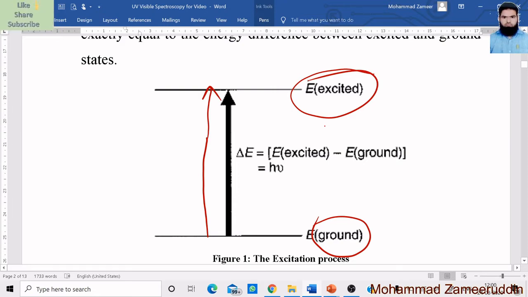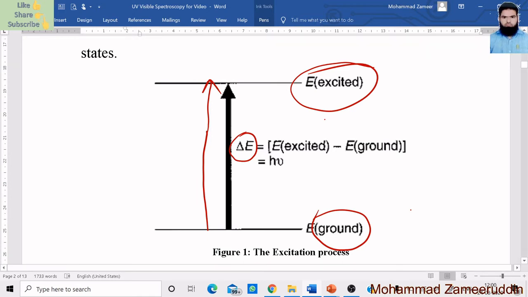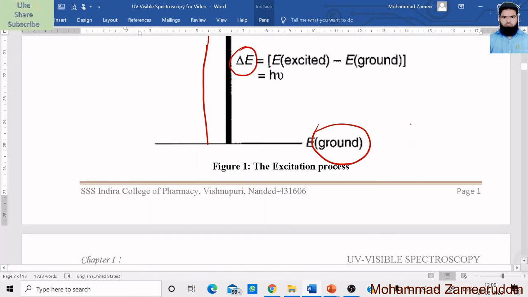Okay, and the energy difference between these two states is called delta E. Delta means difference, E means energy. So this delta E is equal to the energy of the excited state minus the energy of the ground state. Okay, so this actually happens when an electron absorbs energy from the radiation. Okay, this is clear.